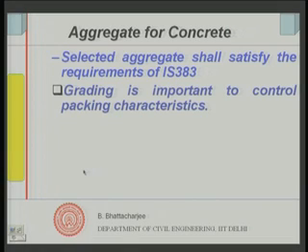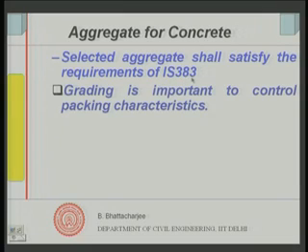Well, if you remember, packing characteristics of aggregate is most important. Therefore, grading is important because we have got to control the packing characteristics. And as I said, we do not really have a model whereby, by finding out proportions of various sizes in the aggregate, I am able to find out what maximizes or gives me the optimal packing density which I require. Since we did not have that kind of packing models available, and even now they are only in literature, not in codes, most of the codes give you boundaries of grading, the zones or ranges of grading, which I think I have shown you sometime earlier.